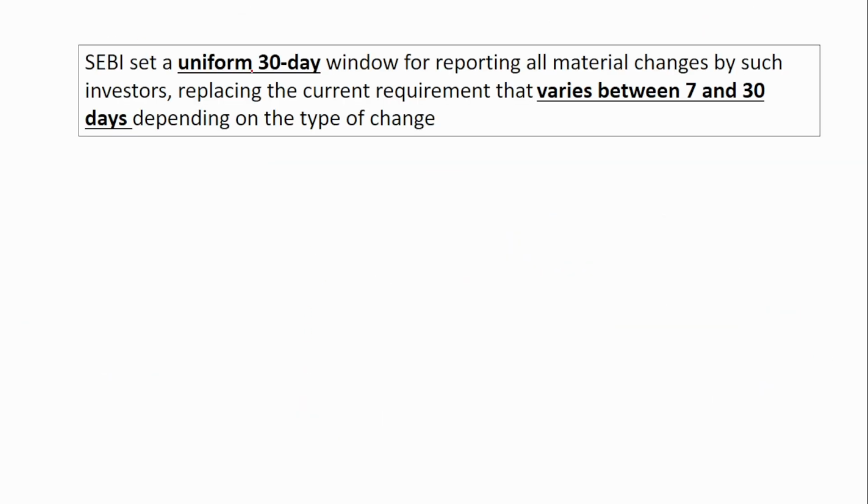Next, SEBI set a uniform 30-day window for reporting all material changes. If there are any changes related to the investors, that has to be informed to SEBI. Previously, there was a window that varied from 7 to 30 days, depending upon the type of change, whether it is a very serious, very important change or a less important change. Depending upon that, the reporting window was between 7 and 30 days. But now it has been made uniform. Irrespective of whatever the change is, you have 30 days. You have to report that change to SEBI within 30 days.